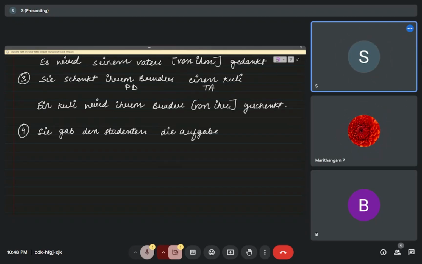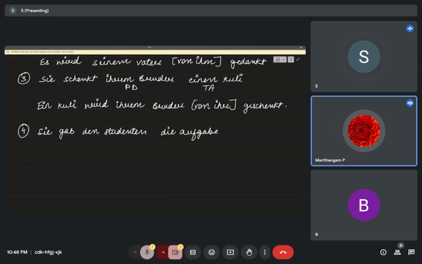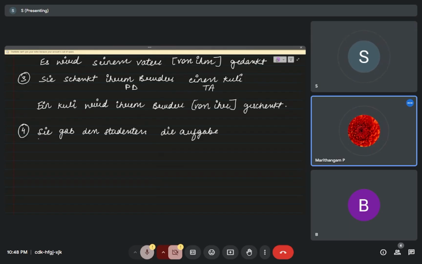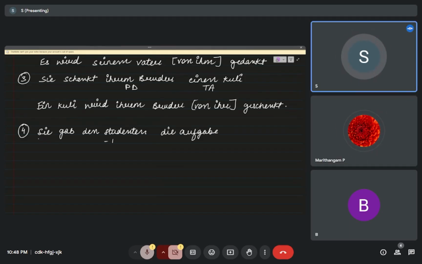So now here, den Studenten is plural dative, and also the object. The Aufgabe is accusative. So this is the dative object, and this is the accusative object. This is your verb in Präteritum, and this is the subject. Now, how will the sentence start?